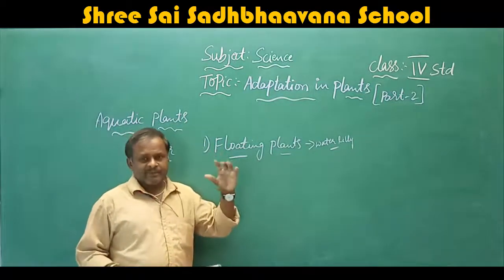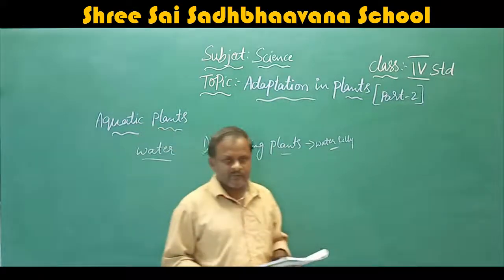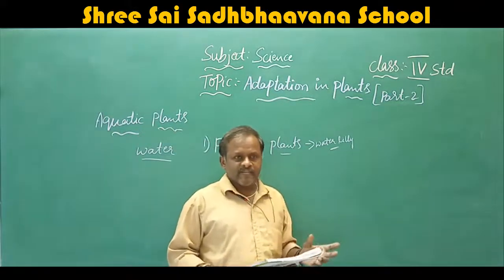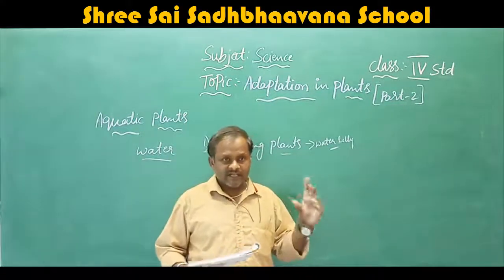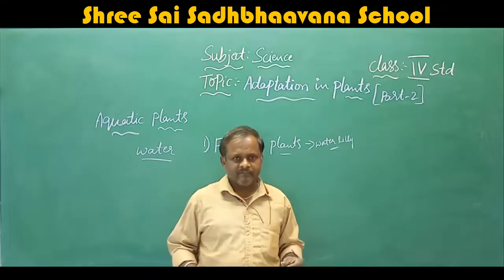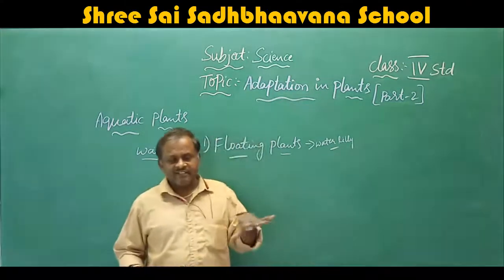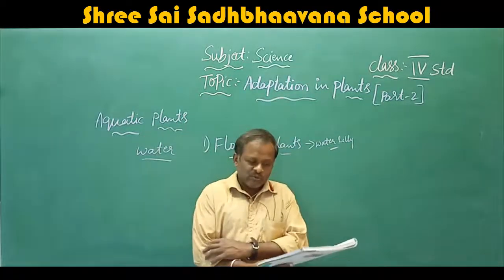Floating plants means the plants which are floating on the water, for example, water lily. Some plants grow from the bottom of the earth, or some are floating there only. Their roots are present like the leaves. The leaves attach and act like the roots.